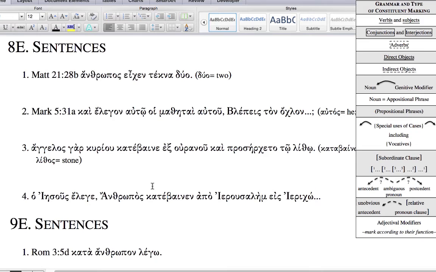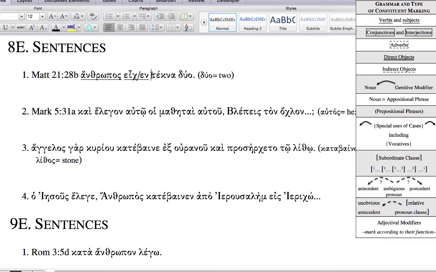All right, now chapter 8, sentences. Anthropos, iken, tekna, duo. Single underline. There's the verb. That's kind of a tricky form. This is from echo. That's a weird augmentation on the front. So that's actually an imperfect, active, indicative, third singular.